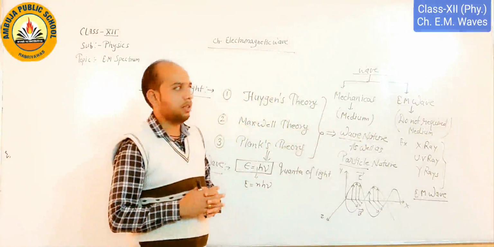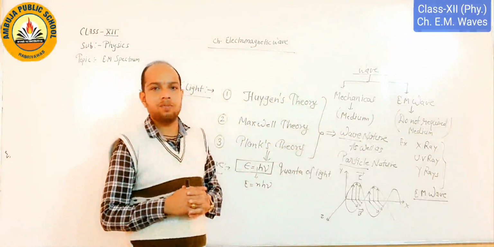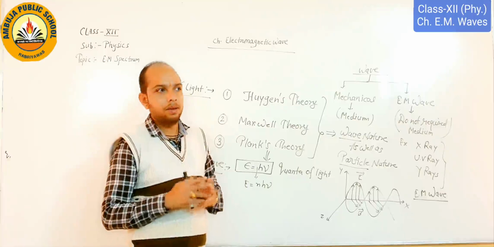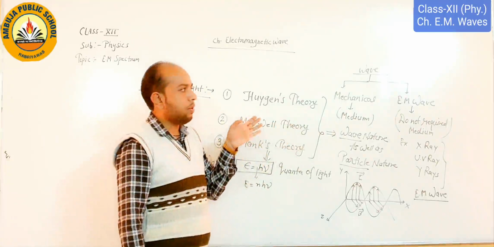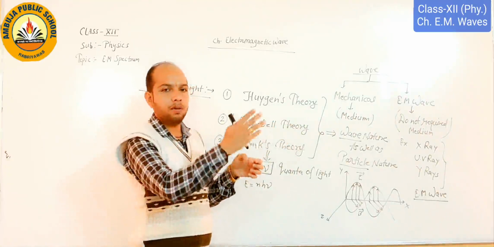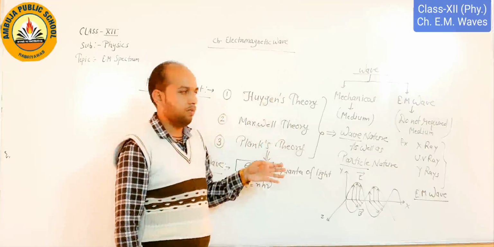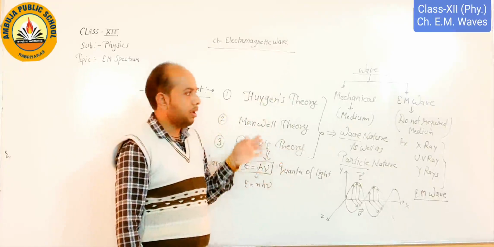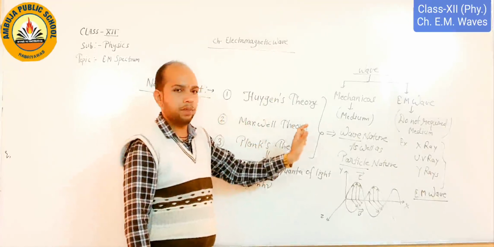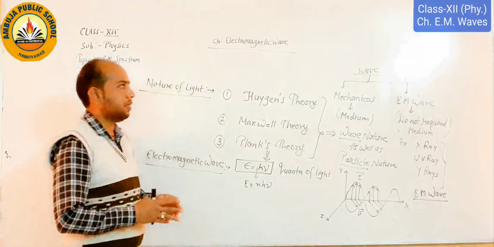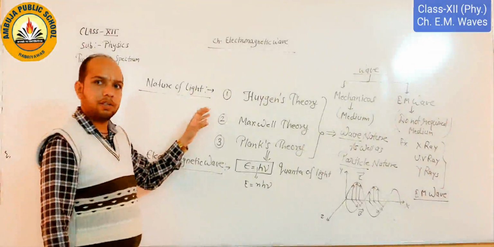As we know, we lie in the visible region. That's why we see the objects around us. So electromagnetic waves have a spectrum, and the spectrum has some range of wavelength and frequency, and on the basis of wavelength and frequency we define the spectrum. So next we discuss the electromagnetic spectrum.